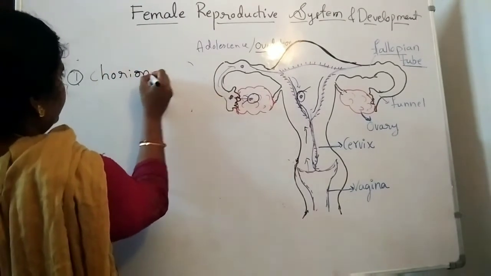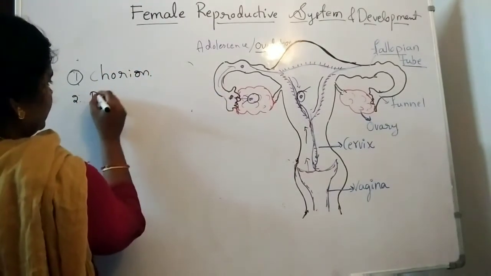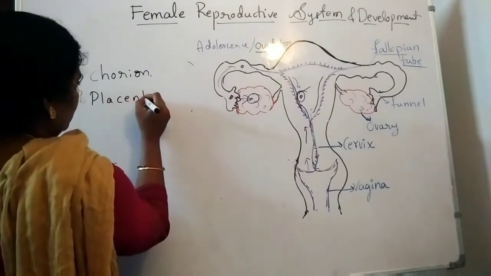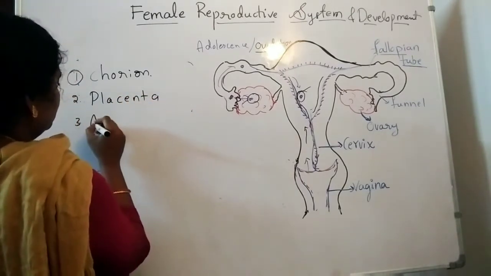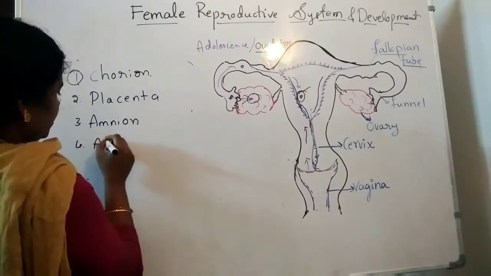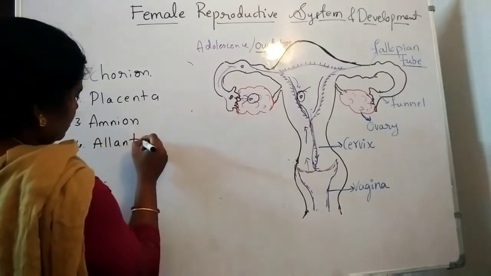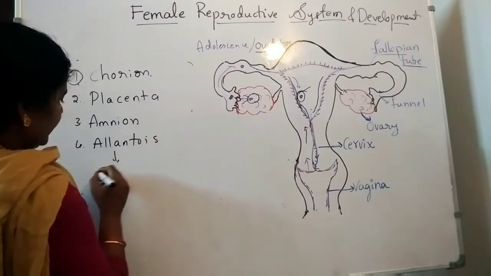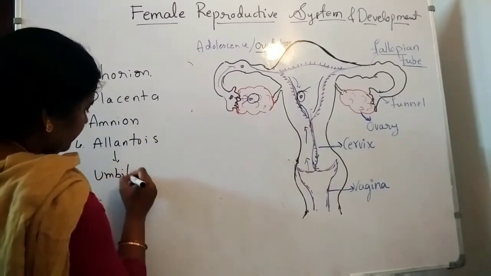The second membrane is placenta. Next, amnion and allantois. And this allantois only later forms as the umbilical cord.